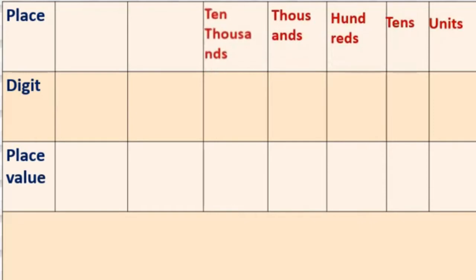Now students, here we will take a quick recap of the last lecture because it will become the base for today's lecture. Now this table is there. We will write the place: units, tens, hundreds, thousands, 10,000s, lakhs, 10 lakhs. Here it is a 7-digit number.